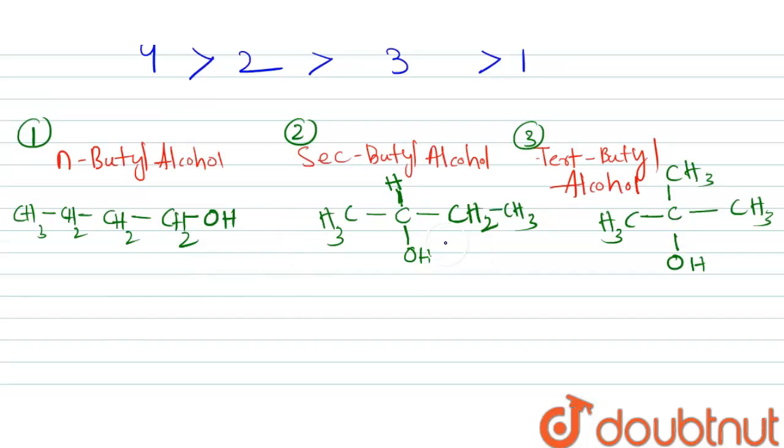Among these 3 compounds, more branching is seen in tertiary butyl alcohol, that is compound 3, and less branching is in normal butyl alcohol, that is a normal carbon chain. Due to more branches in tertiary butyl alcohol, it has less surface area.